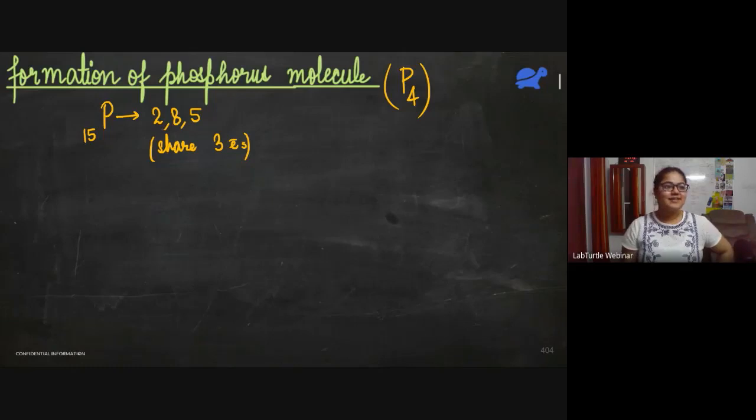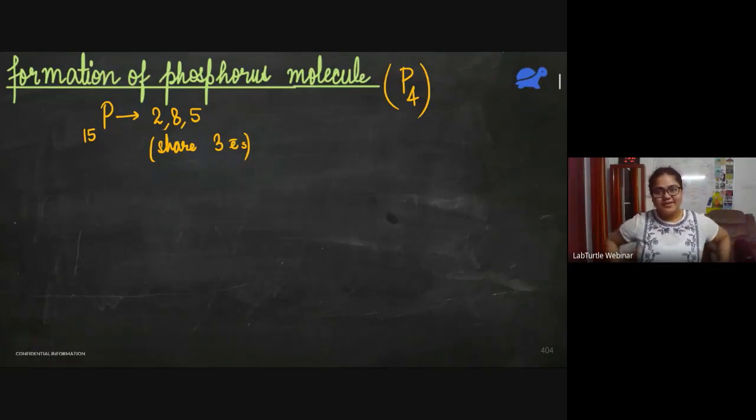So shall I discuss? This is again going to be a bit complicated, but interesting. So we have 4 phosphorus atoms now. Are you trying? Shall I wait for some time? Okay, try.